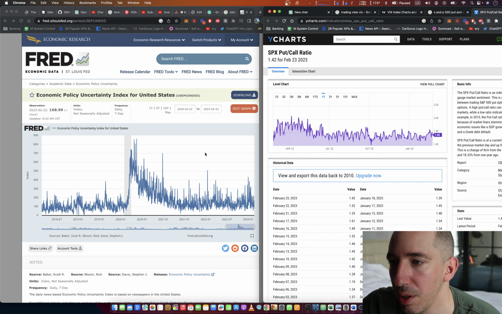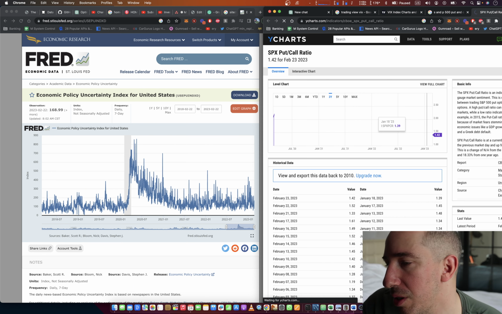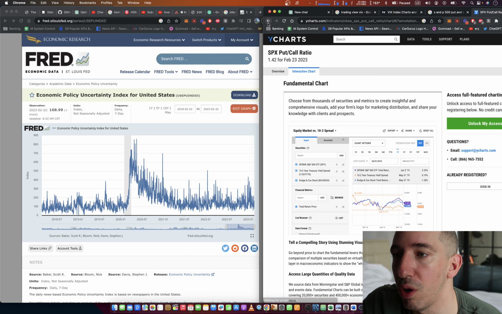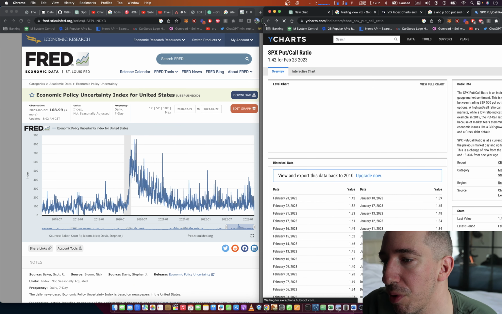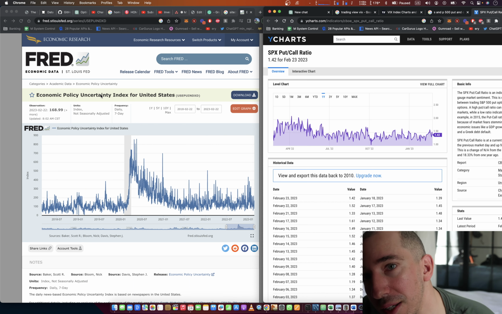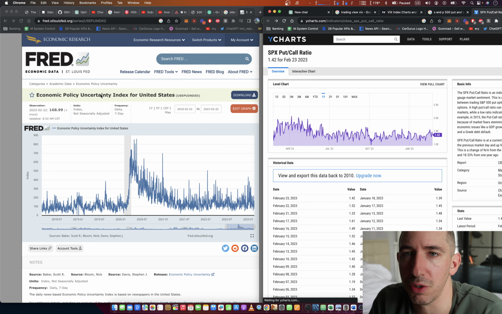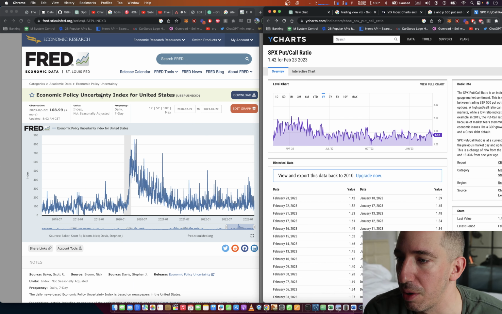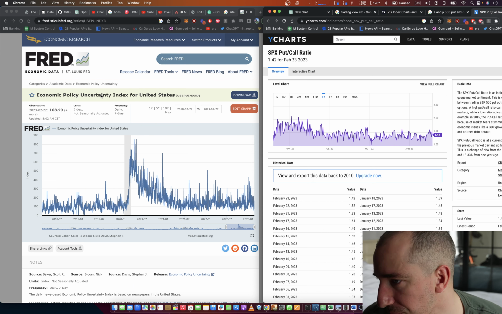Here's the second one, the put-to-call ratio on the SPY or on SPX, right? And the put-to-call ratio, if you don't know what it is, it's just the ratio of longs and shorts. Do people think that the stock's going up, or are they betting that the stock's going down? Because, as you know from stocks, you can make money in both directions with options.